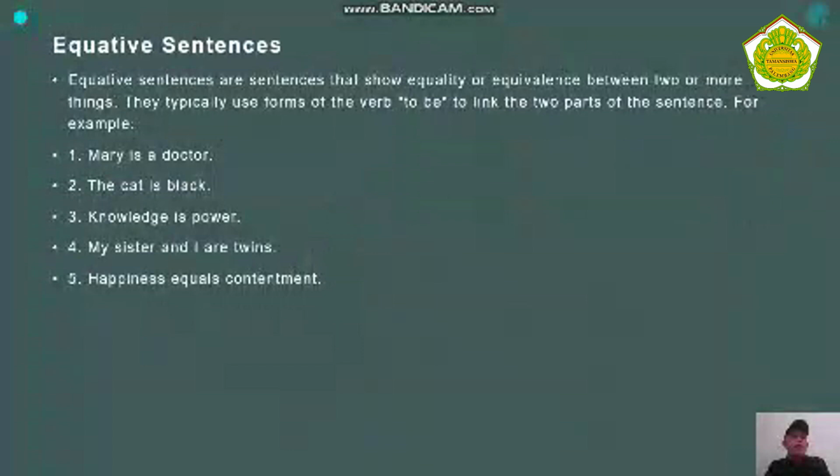Next slide. 5. Equative sentences. Equative sentences are sentences that show equality or equivalence between two or more things. They typically use the verb to be between the two parts of the sentence. For example, 1. Mary is a doctor. The cat is black. My sister and I are twins.